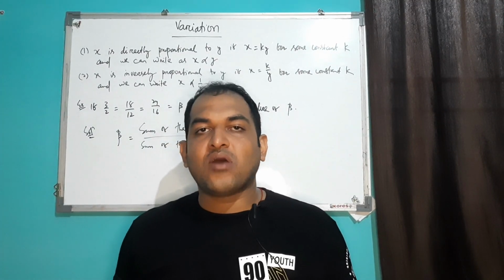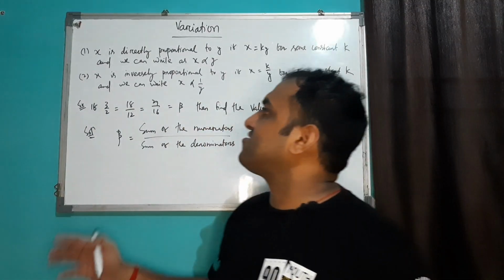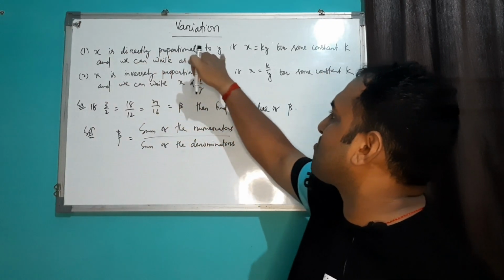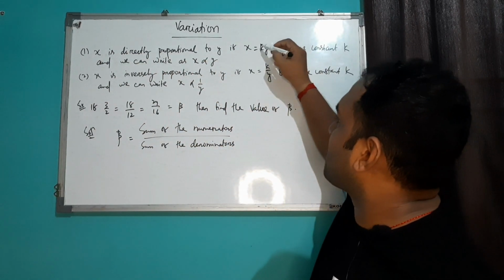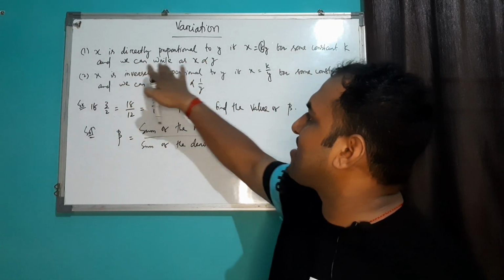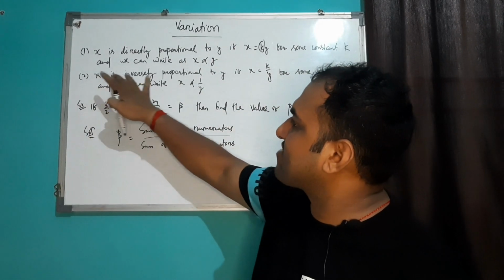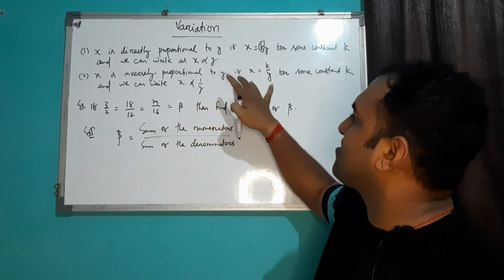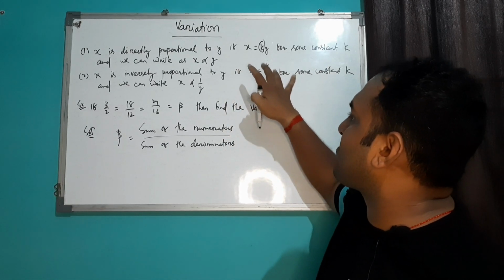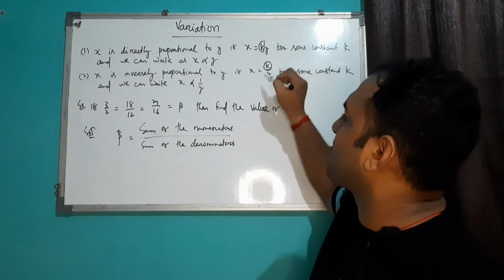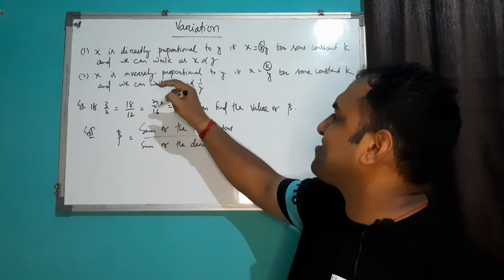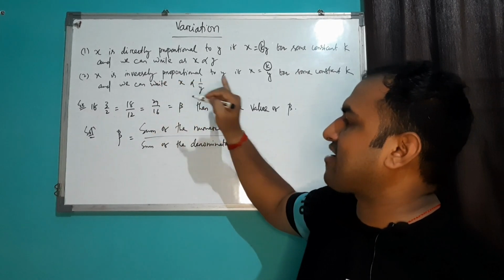Now I'll tell you one more concept, that is variation. X is directly proportional to y if x equal to ky for some constant k, then we can write it as x is directly proportional to y. Similarly, x is inversely proportional to y if x equal to k upon y, and this k is your constant term, and we can write it as x is inversely proportional to y.